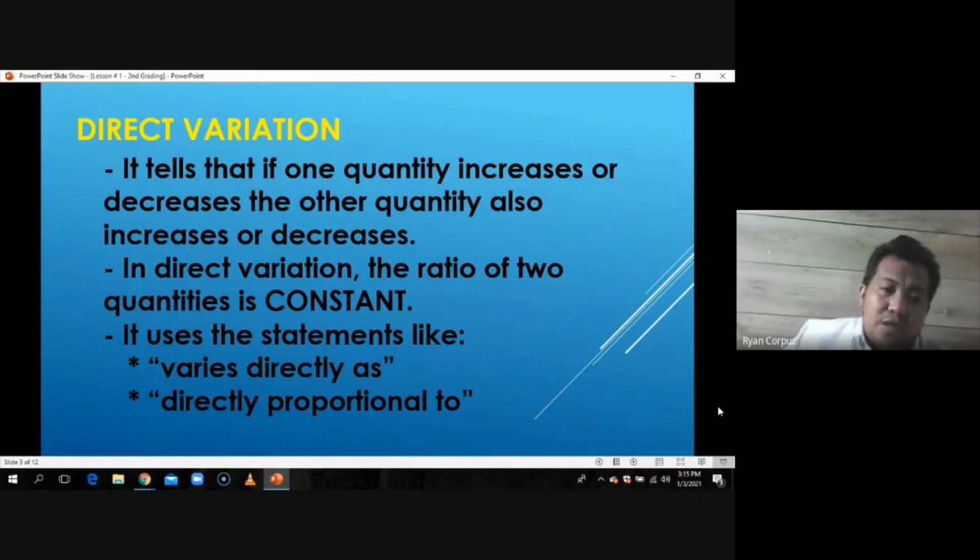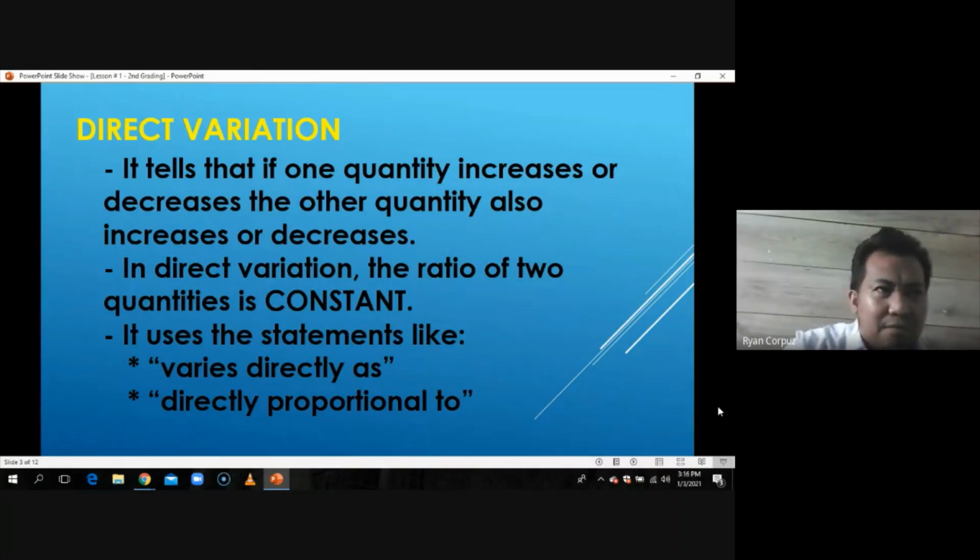It would be best if the given problem is written in a way wherein we can right away identify the kind of variation so that we can solve a problem involving variation.